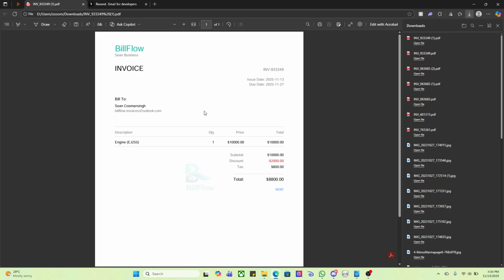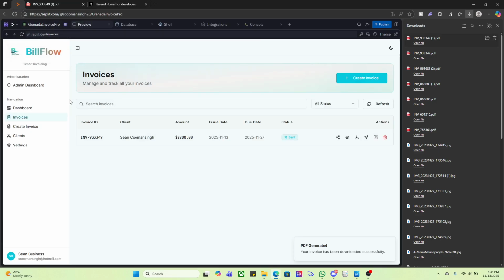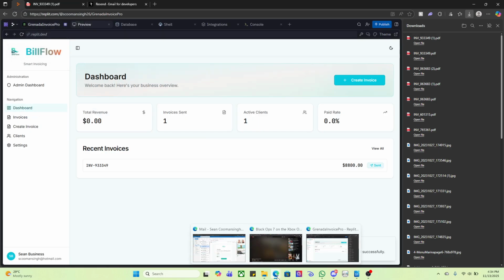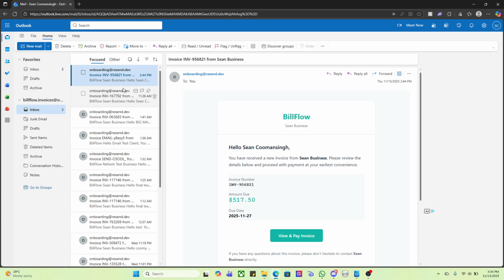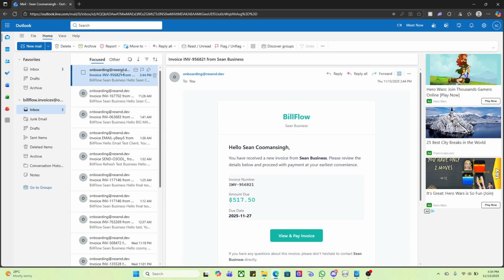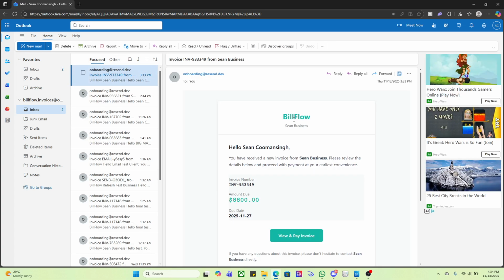And then this is how the invoice looks as a PDF. You see you have your invoice, the invoice information, who it is billing to, the description, the quantity, the price, the total, as well as the watermark of BillFlow there. And then how it actually looks in the email, it would look like this right there. Or did I actually send it, or should I send another one? Did I actually send the other one yet? Yeah, there it is. There's the other one. There it is. Show on business, and then I could view and pay the invoice.